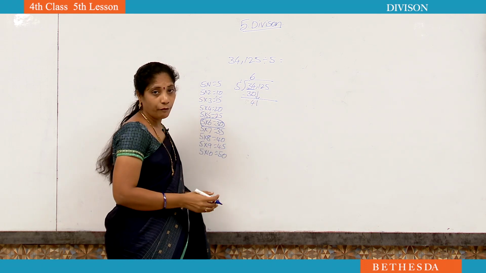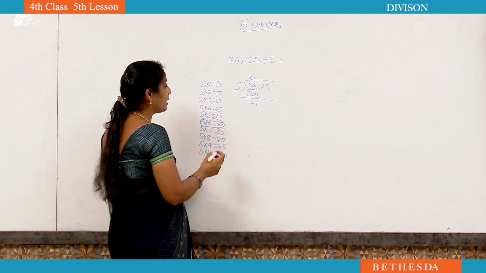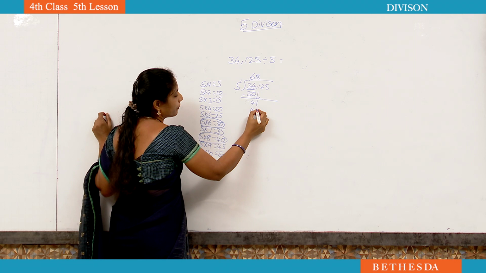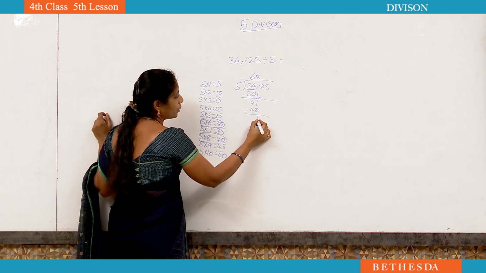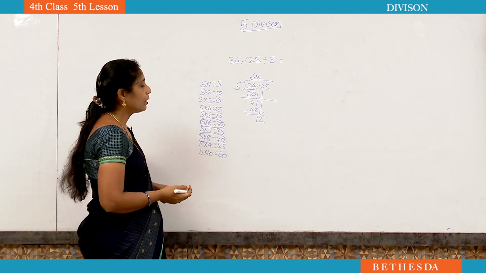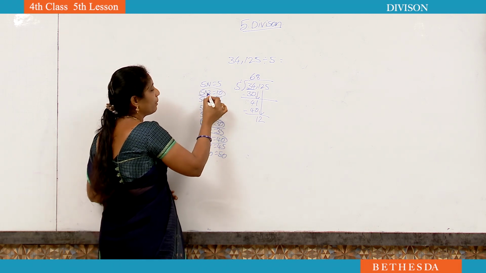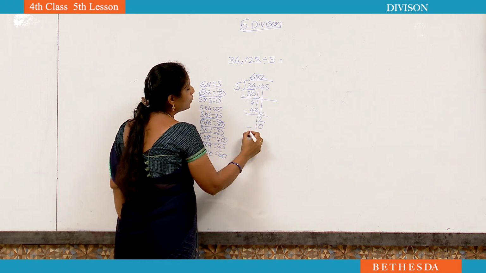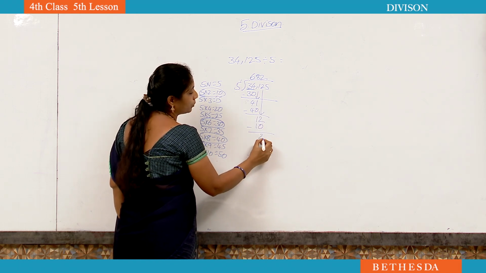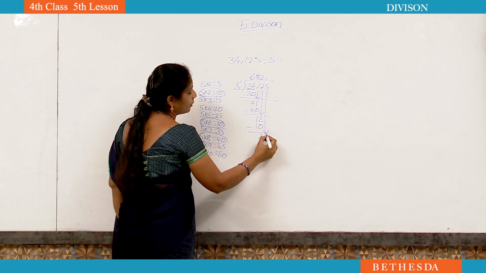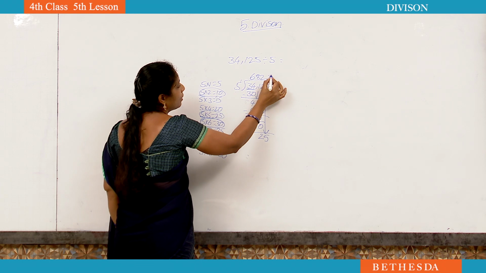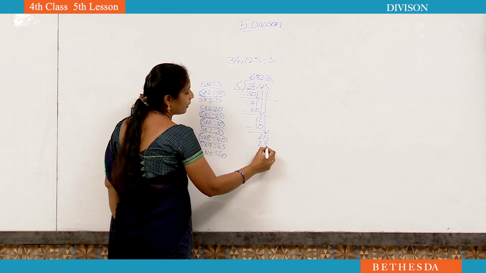41. Is there 41 in the 5 table? Not there. What is the nearest below number? 40. 5 8s are 40. Do subtraction. 1 minus 0, 1. Take 2, 12. Is there 12? No. We have to take the nearest below number, 10. 5 2s are 10. Do subtraction. 12 minus 10, 2. Now we have to take down the next number 5, 25. Is there 25? Yes, 5 5s are 25.